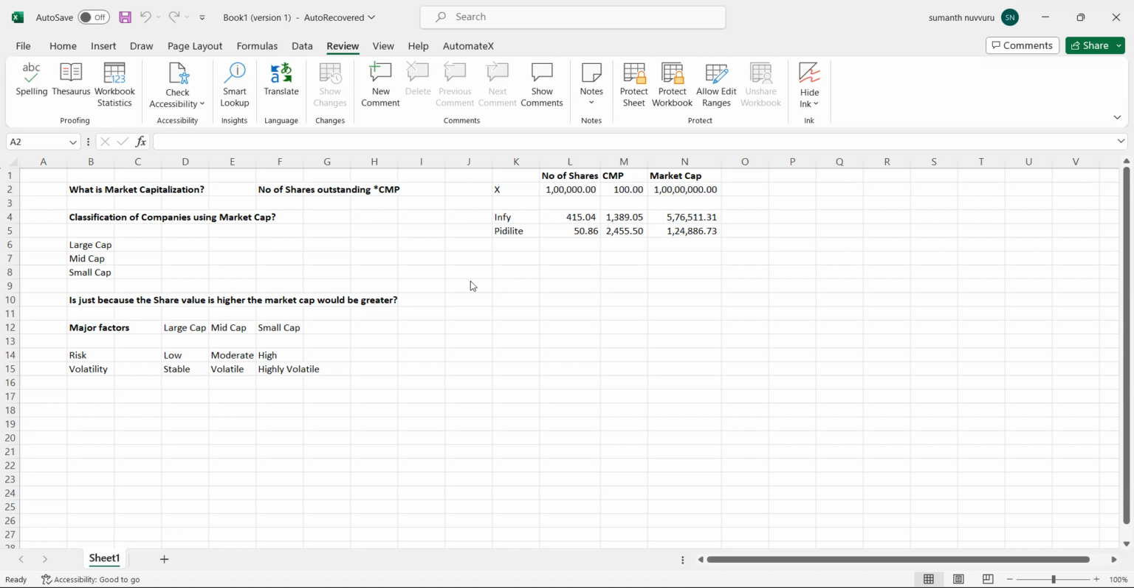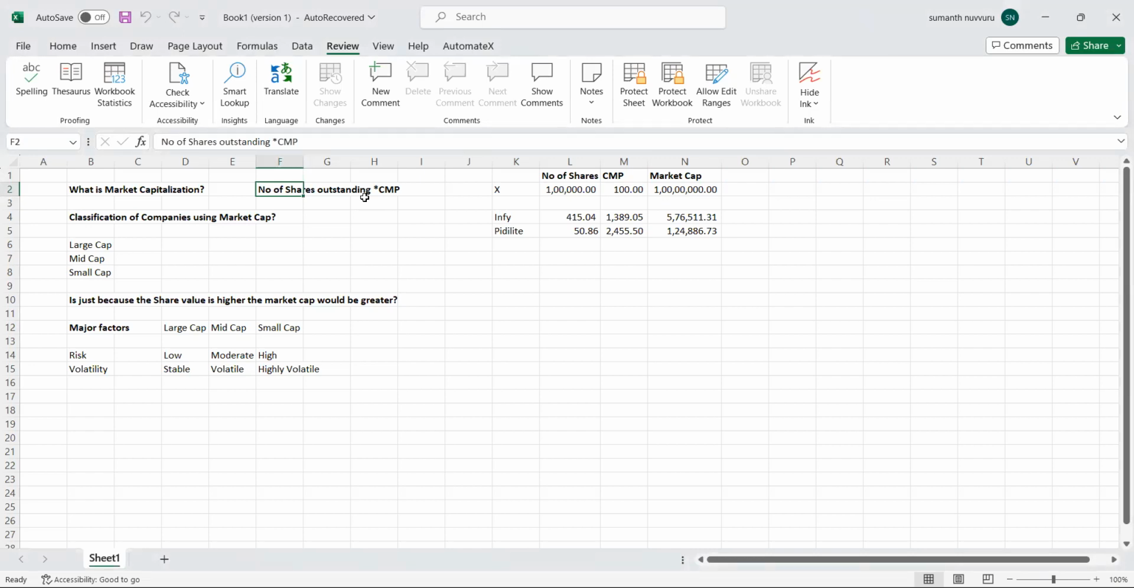Okay, so market capitalization is nothing but number of shares outstanding times the current market price. What is this number of shares outstanding? Let us take an example, company X. Company X needs 1 crore capital, for which it offers 1 lakh shares, and the current market price they have decided is 100 rupees. So they got 1 crore capitalization, right?